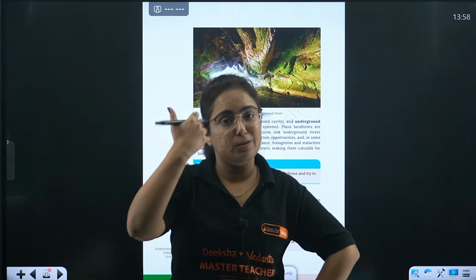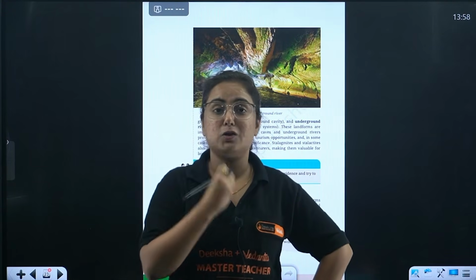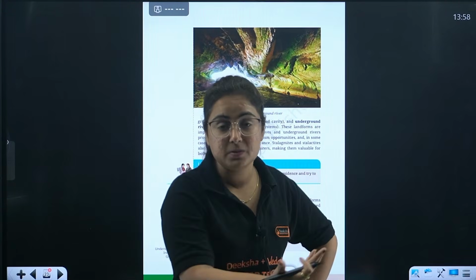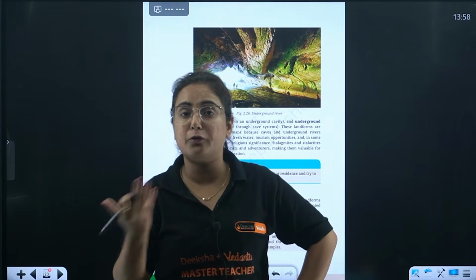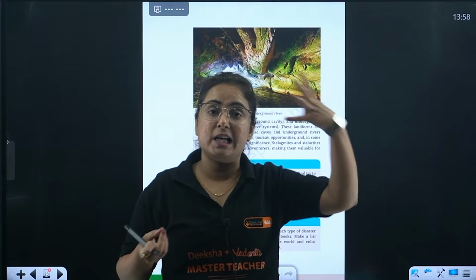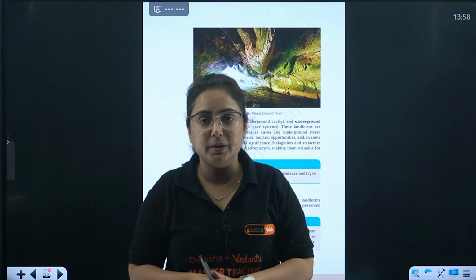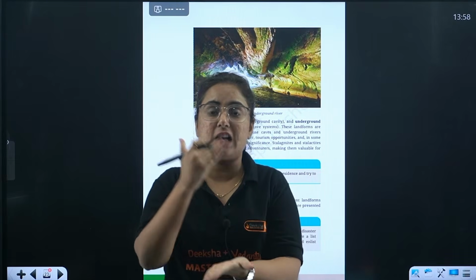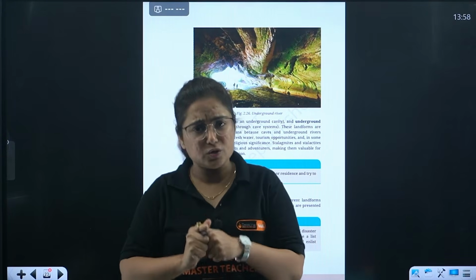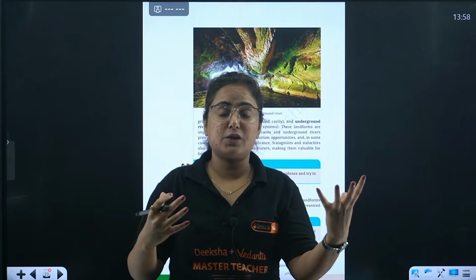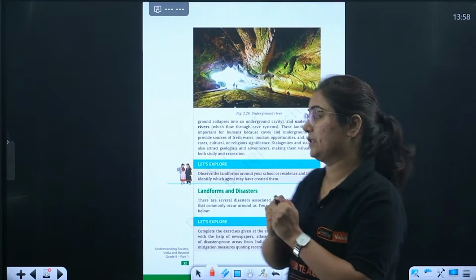Because of the increase in population, we are changing the natural landscape, right? Because of our needs, like the building of dams. Now, if we build a dam, it actually obstructs the natural flow of the river. Dams were actually created with a view that they would prevent us from floods. You know what has happened? It has actually changed the natural flow of the river, resulting in more floods sometimes. So understand the point. Both the natural as well as the human factors lead to disaster.